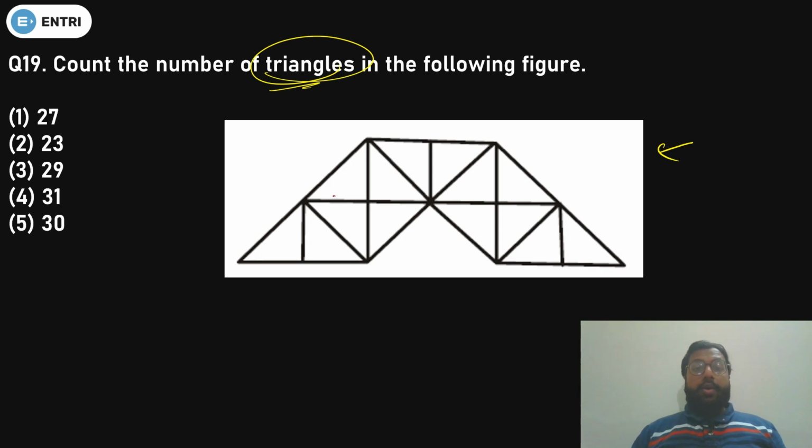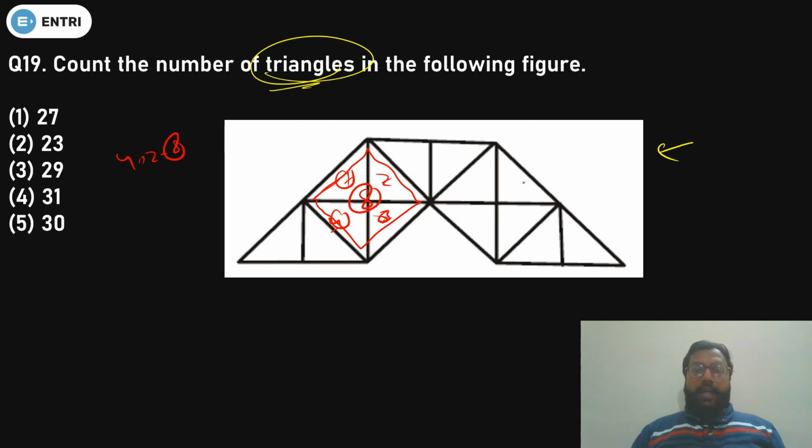First of all, you need to know in which figure you can directly answer. If you see this figure, in this figure total 8 triangles are there. How? 1, 2, 3, 4. Total 4 parts are there. So if there are 4 parts, this is actually a square in which you have 2 diagonals, so it is divided into 4 parts. So you have to multiply 4 into 2. That will be 8. Done.